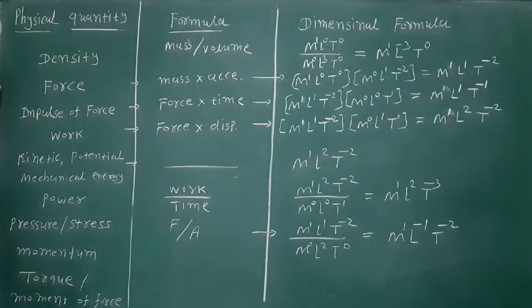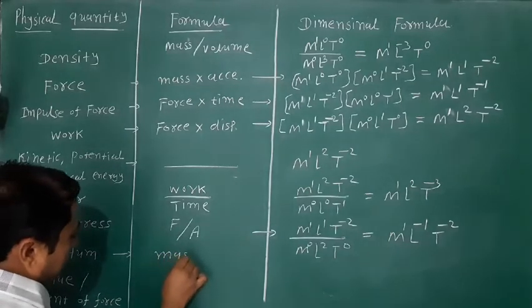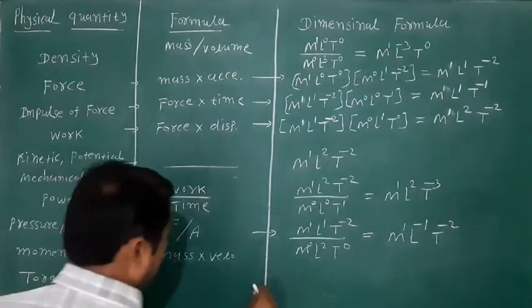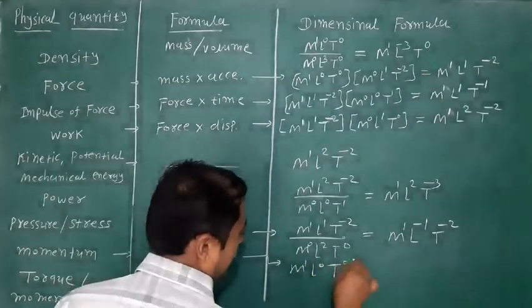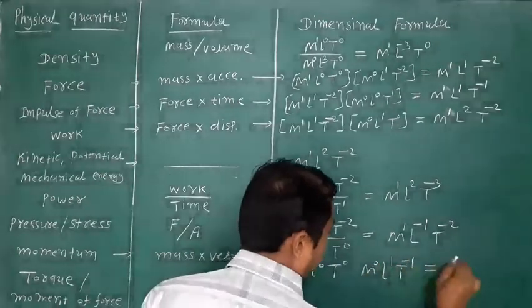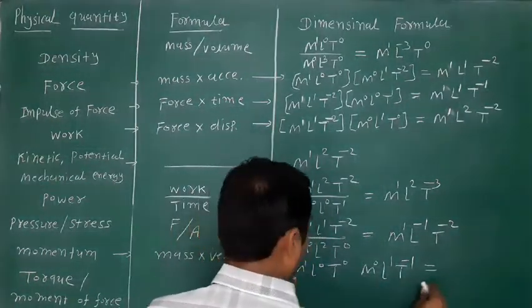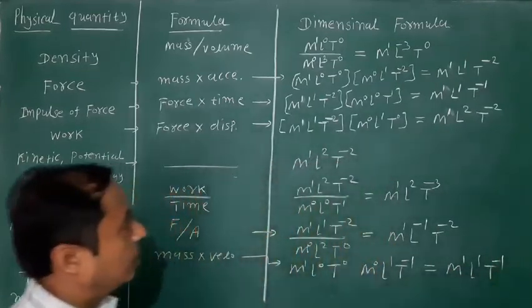Momentum. Next physical quantity. Momentum is mass into velocity. So the dimension formula for mass is M1 L0 T0 and for velocity M0 L1 T minus 1. So the dimension formula for momentum is M1 L1 T minus 1.